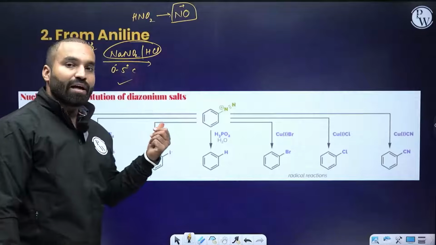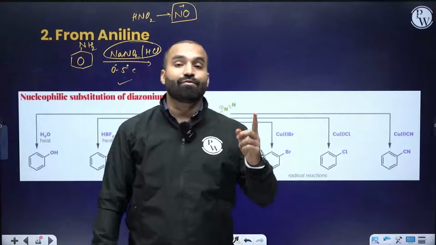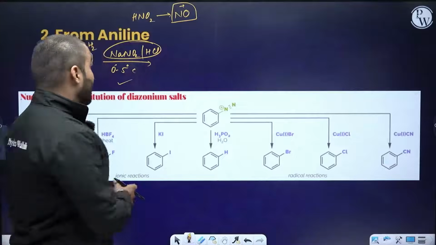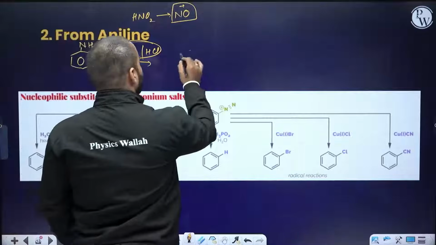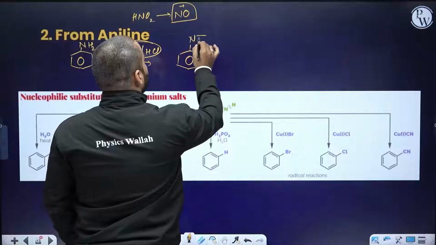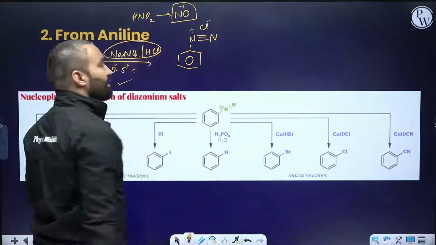When I was studying in IIT, this was my very first practical to be done in the laboratory, the very first exercise of diazotization. This is known as diazotization. So the product obtained is having N triple bond N with a positive charge here, and Cl minus stabilizes the positive charge.